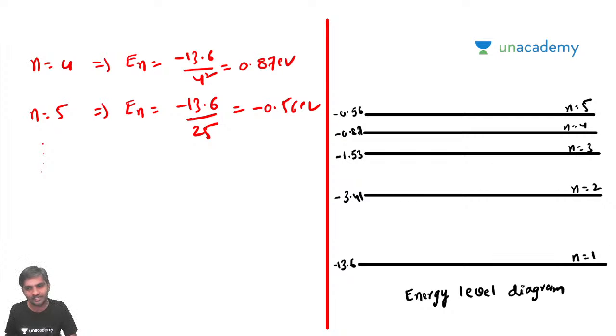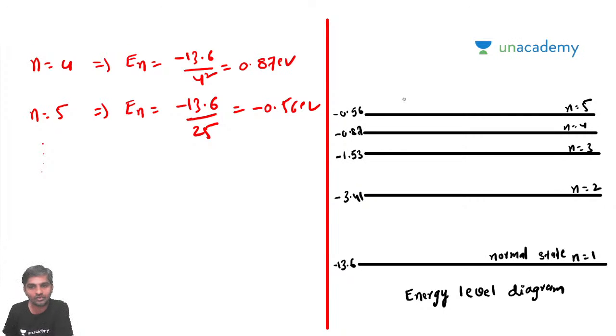And this lowest energy level is called the normal energy level, the normal state. These other states, we call them radiated or excited energy levels.